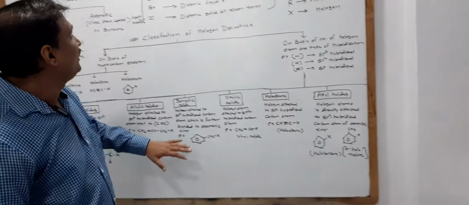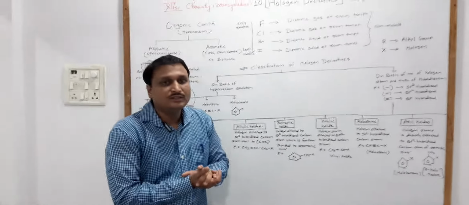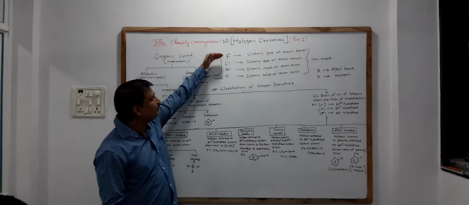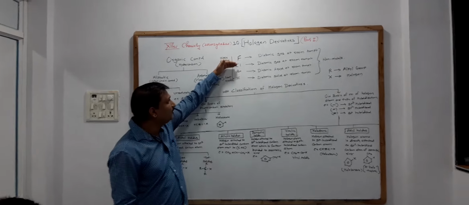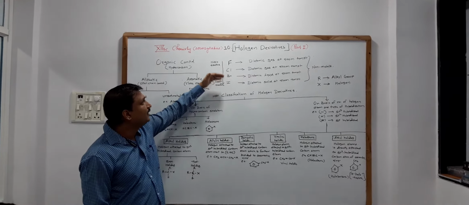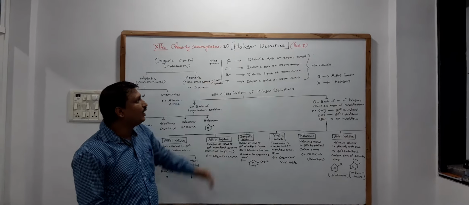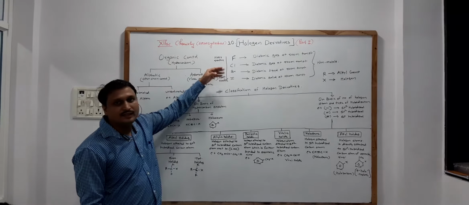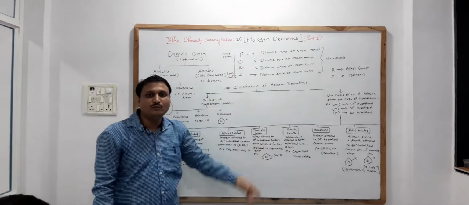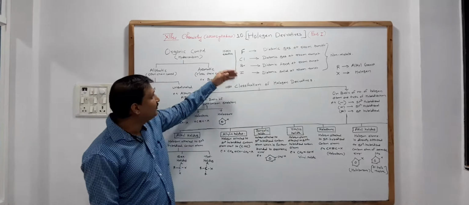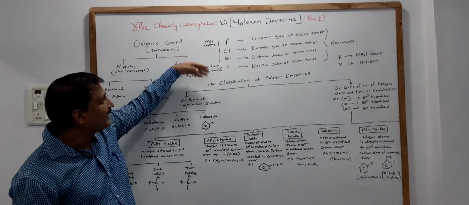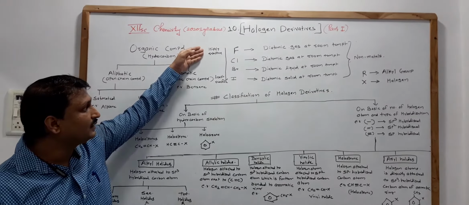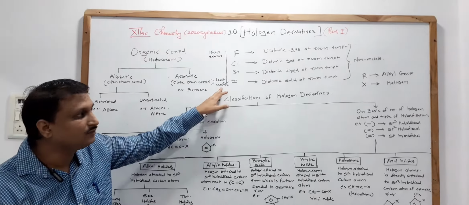So in this way, as we are discussing the halogen derivatives, we are discussing fluorine, chlorine, bromine, and iodine. Fluorine, chlorine, bromine, and iodine are all non-metals. They belong to the 17th group of the periodic table. As we go down the periodic table and check the reactivity, we find that fluorine is a highly reactive substance and iodine is the least reactive.